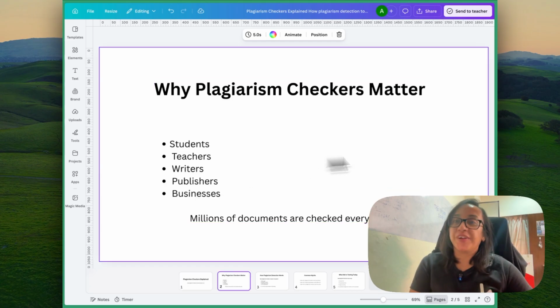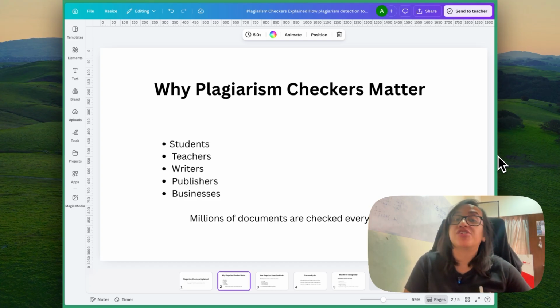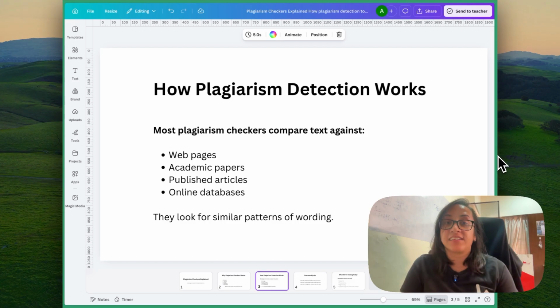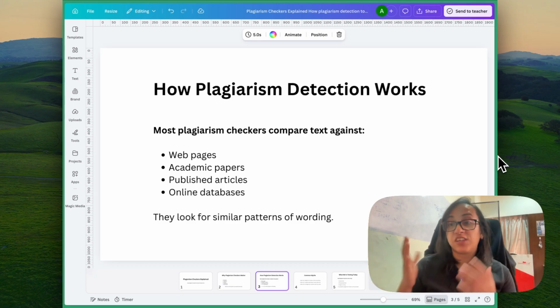So, before we go into that, let's talk about why plagiarism checks matter. Plagiarism checkers are used by students, teachers, writers, publishers, and businesses, and millions of documents are checked every day. When it comes to how plagiarism detection works, it's important to know that most plagiarism checkers compare text against web pages, academic papers, published articles, and online databases. These tools basically look for similar patterns of wording. They compare the two texts to see what percentage of your text is plagiarized from some other source.